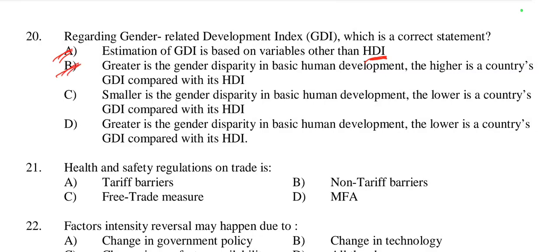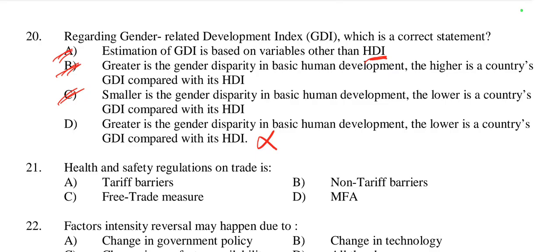Then smaller is the gender disparity, the lower is the country's GDI compared with HDI. Then greater is the gender disparity in basic human development, the lower is the country's GDI compared to HDI.